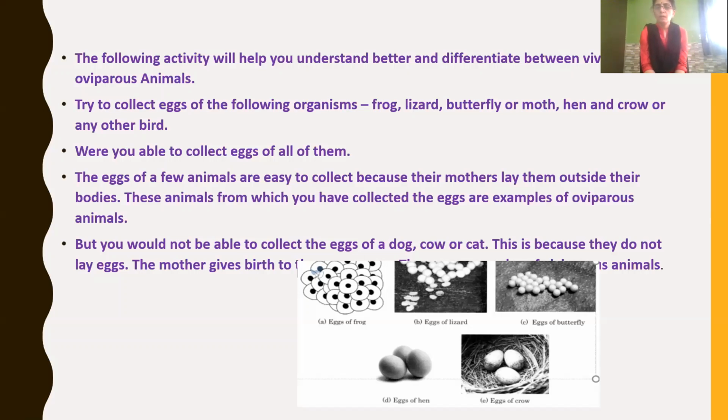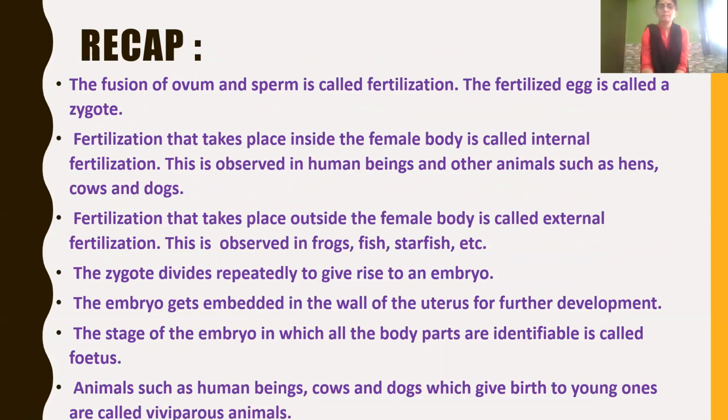But for animals like dog, cow, cat, etc., we cannot collect the eggs because they do not lay eggs. Here, the female directly gives birth to young ones. So these animals are called viviparous animals.